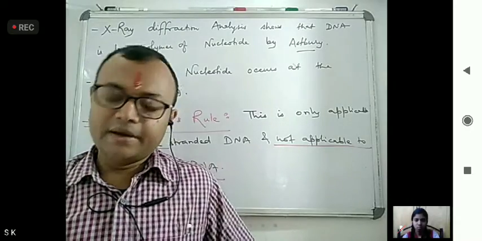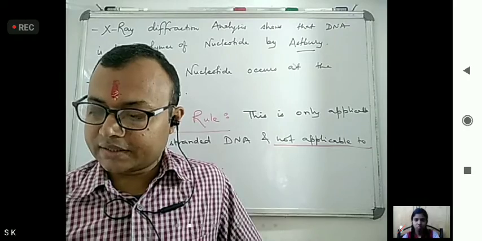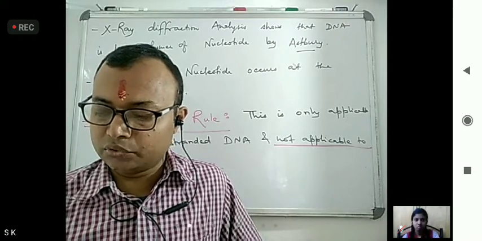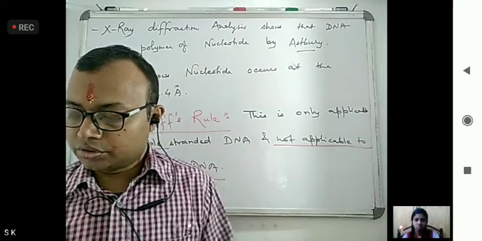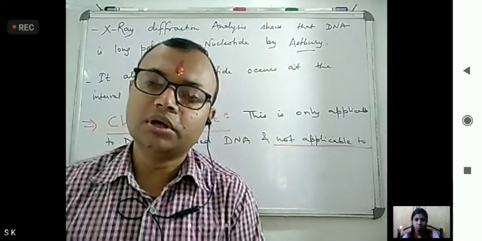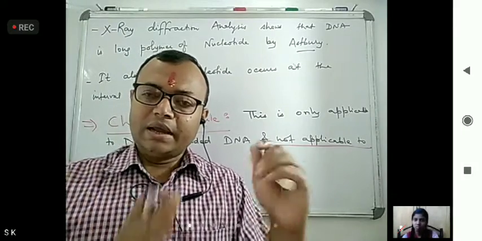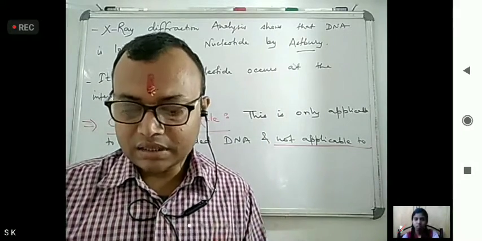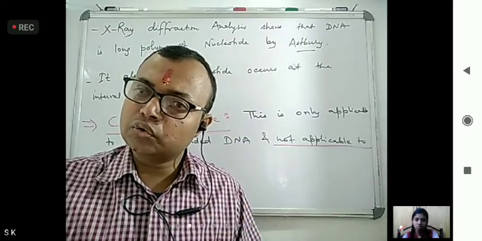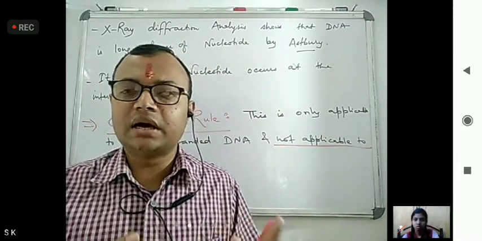Now, here we have to see the characteristic features that came in this Chargaff rule. First, the percentage of adenine and thymine, also guanine and cytosine, are equal.